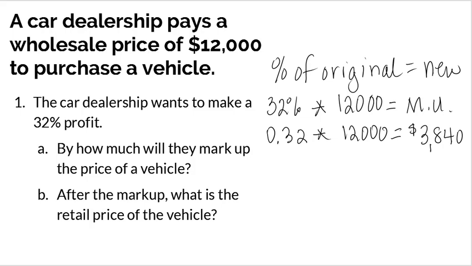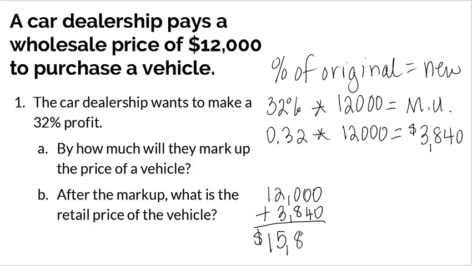Part B. After the markup, what is the retail price of the vehicle? So the wholesale price of the vehicle was $12,000, but they're going to charge me an additional $3,840. So I need to add those together to find out what the total cost of my vehicle is going to be. So when you add those together, you get $15,840. This would be considered the retail price of the car. That's not the only way that I could solve that problem, but it is one way that I could solve it.